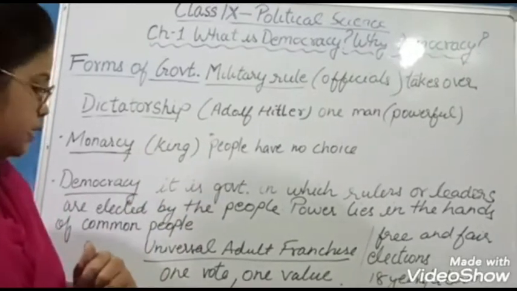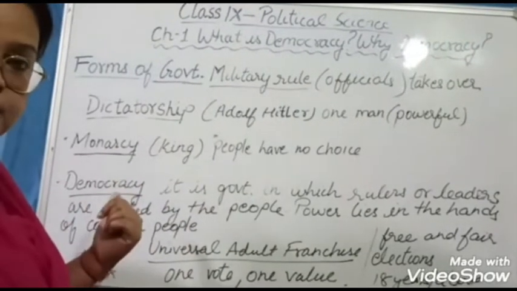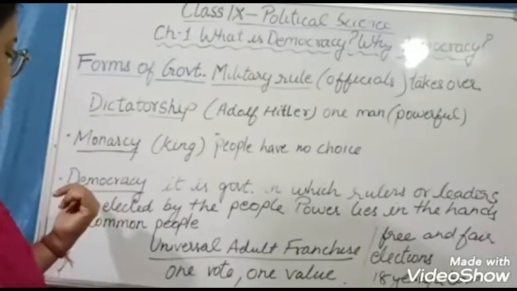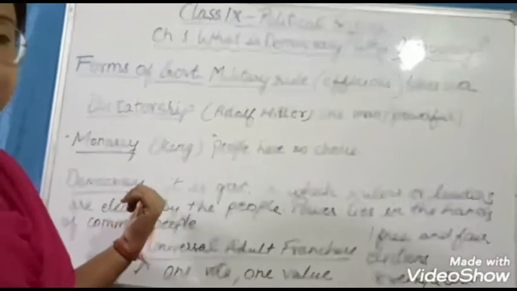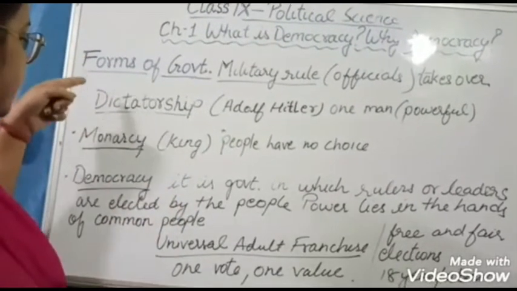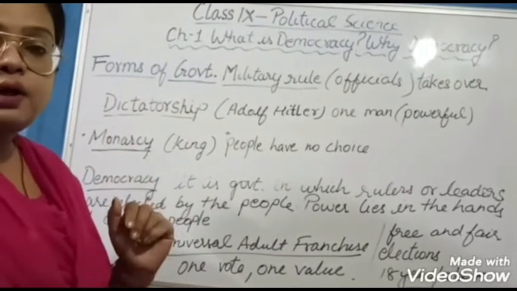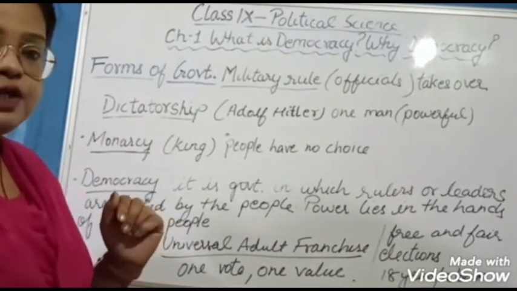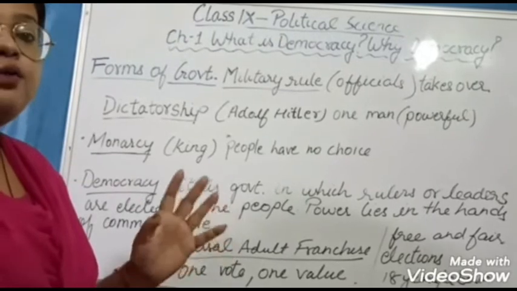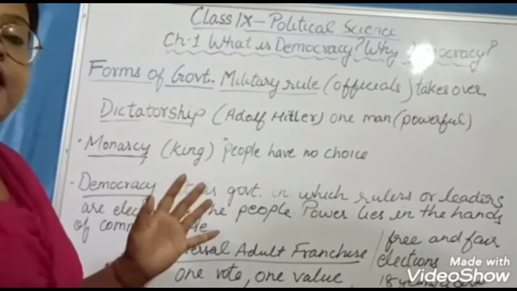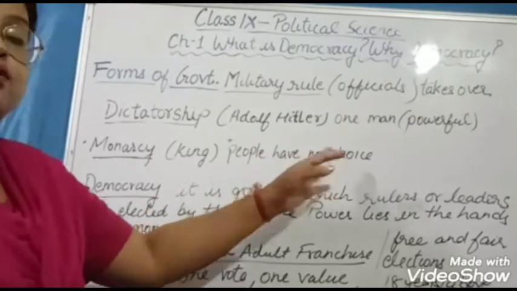Then lastly, the most famous and very widely adopted government is democracy, the democratic type of government. These three forms, military, dictatorship and monarchy, are non-democratic types of government in which the people have no power, they do not elect their members, but they are forced to follow them. Okay, they have no choice. We can say they have no choice.